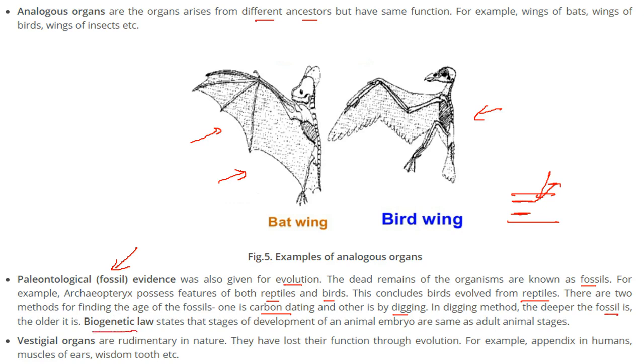We have the biogenetic law. This states that the stages of development of an animal embryo are the same as the adult animal stages. Then vestigial organs are rudimentary in nature, and they have lost their function through evolution, like the appendix in humans, the muscles of the ear, and the wisdom tooth. All these are now functionless.